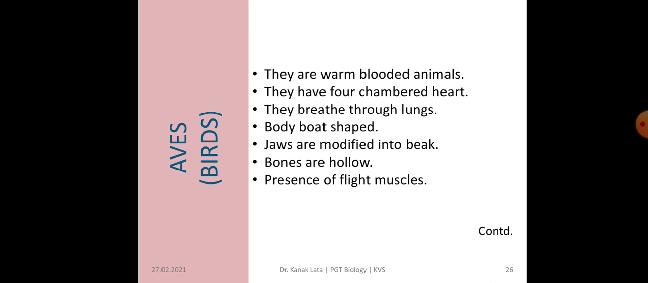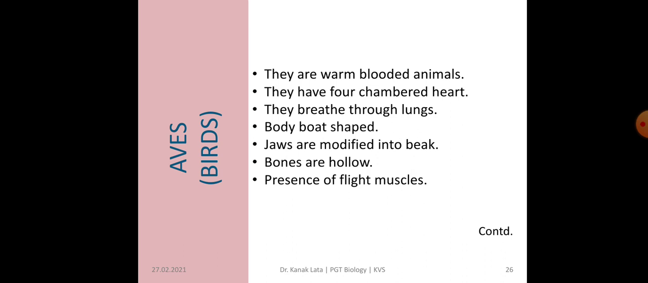Now the next class is Aves. Aves are commonly called as birds. Birds are warm-blooded, means they cannot change their body temperature according to the surrounding. So that is why they are migratory in nature. When the environmental condition does not suit, then they move to other places, and again on the return of the favorable situation they go back to their original places.